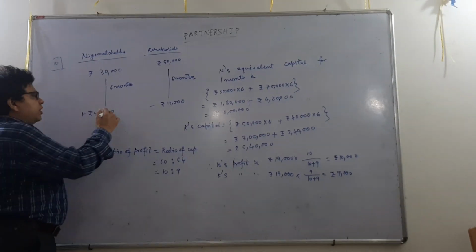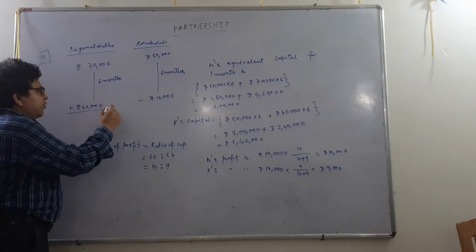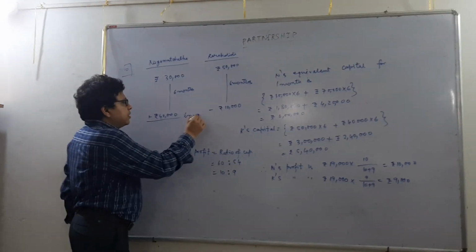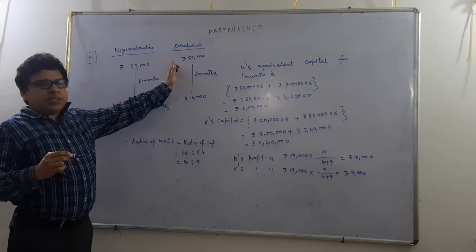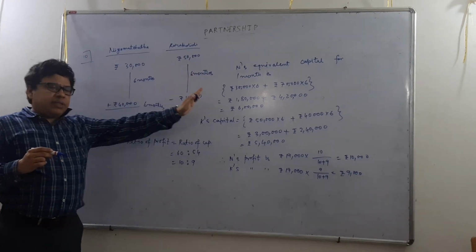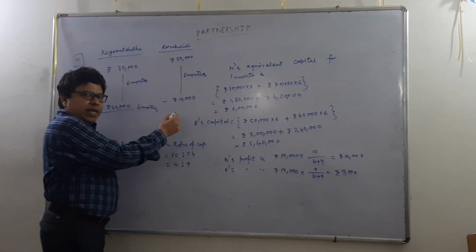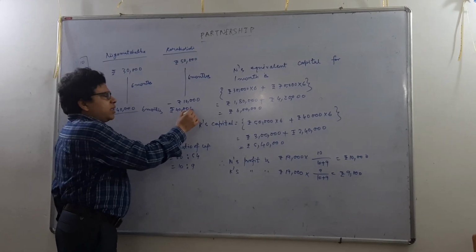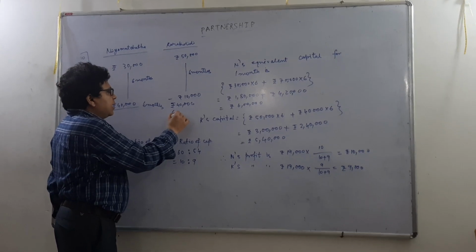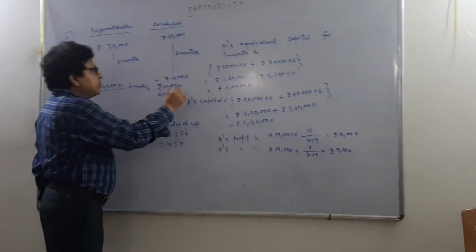So this rupees 40,000 was there in the business for another 6 months. And in case of Korobi Didi, rupees 50,000 was the working capital for the first 6 months, and 50,000 minus 10,000, that means rupees 40,000 was Korobi Didi's capital for the next 6 months, right?